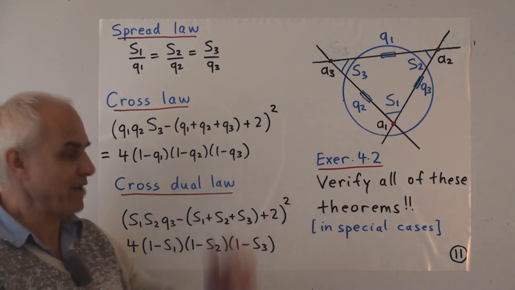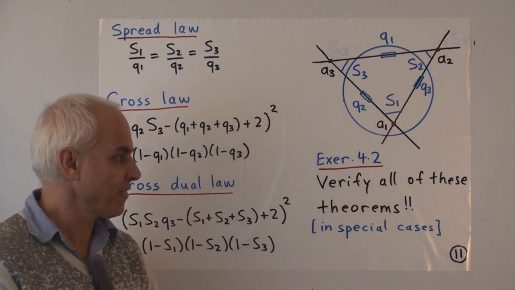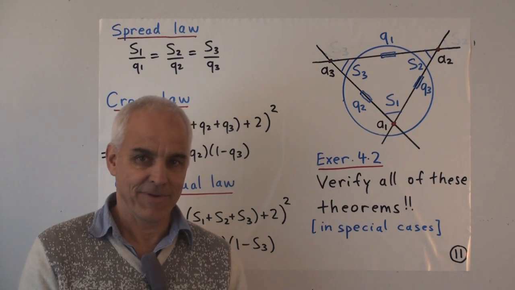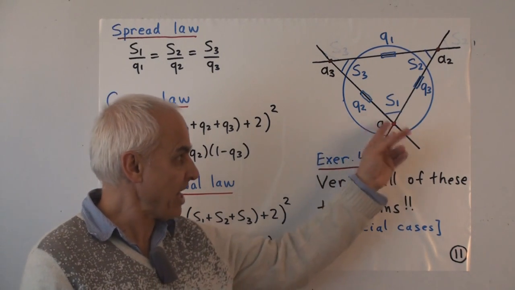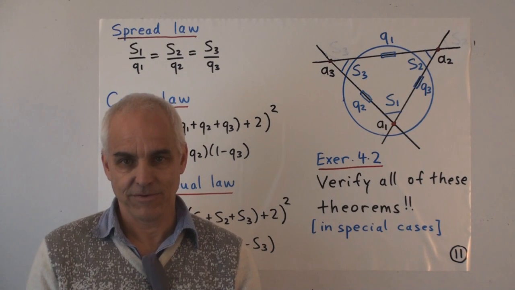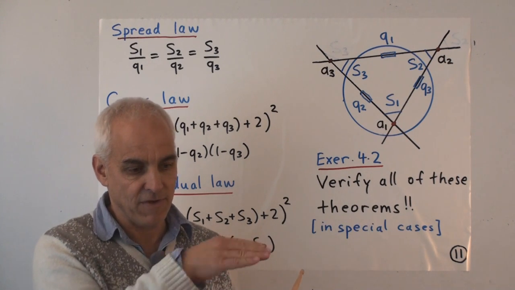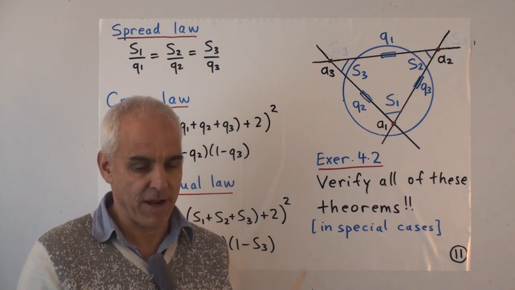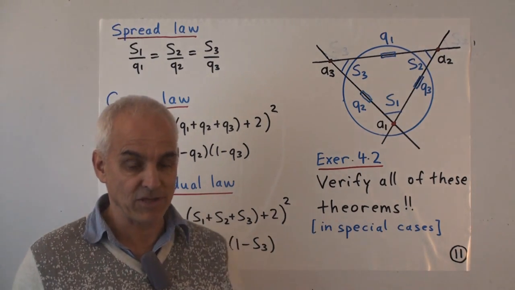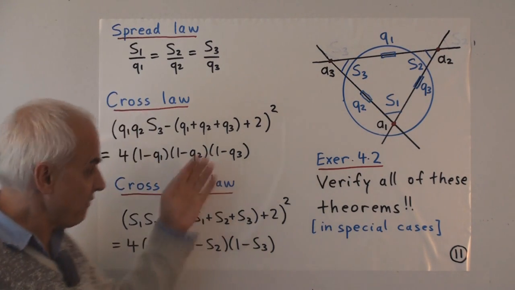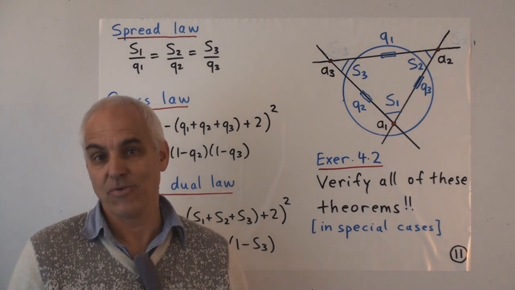So, a big exercise. Okay? Try to verify all, or at least some, of these theorems. Make some diagrams. Make some diagrams with perpendicularities if it's Pythagoras. Make some computations of quadrances and spreads. Remember, you can measure a cross ratio. Just take a ruler, measure some separations or displacements, divide one displacement by another, divide another displacement by another, take the ratio. That's a cross ratio. So it's not too hard to calculate quadrances and spreads directly from a diagram. And you can verify that these formulas, at least within the accuracy of your drawings, sound reasonable.